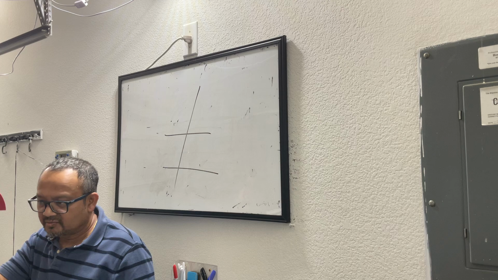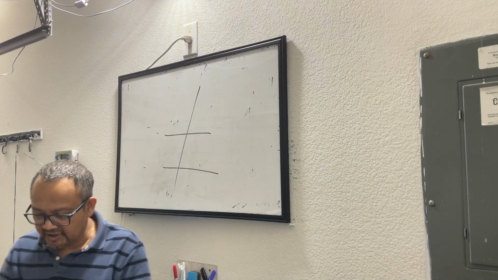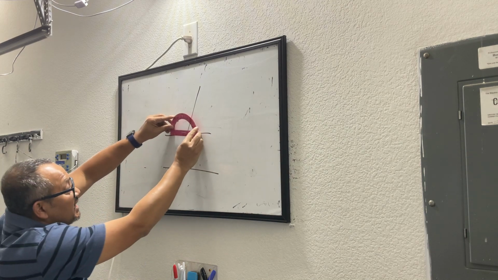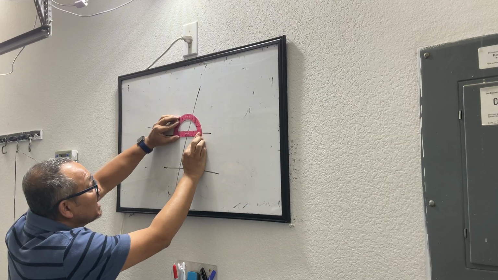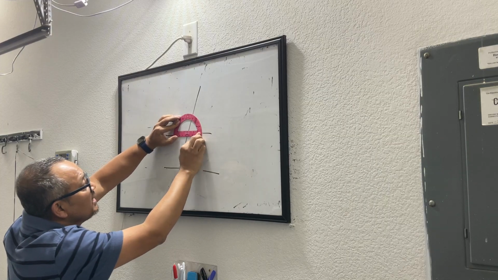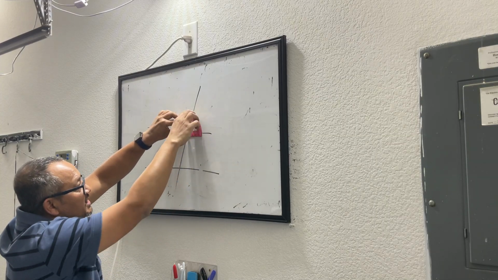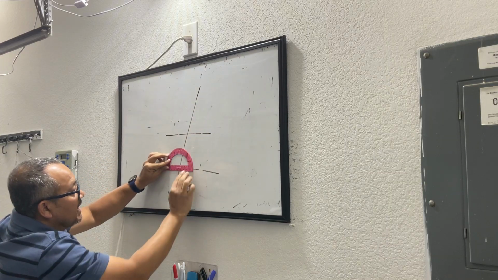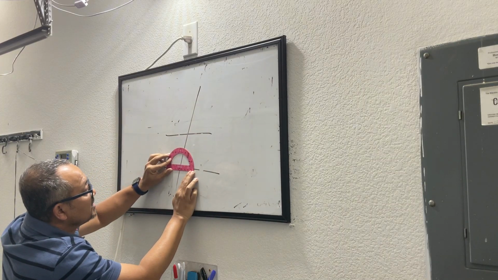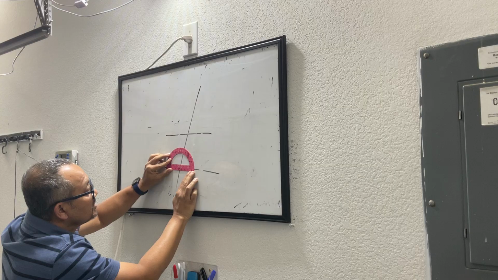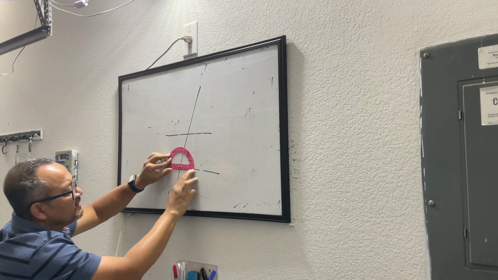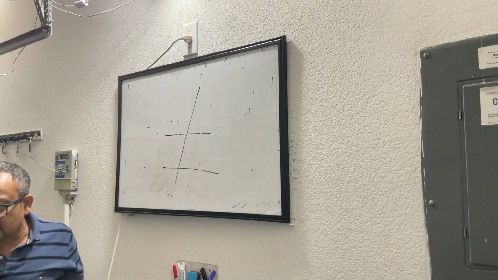A protractor. Okay. Now, if I look at the measurement of this angle, this one is saying like 70 degrees. And if I measure this one also, 74 degrees. That is because of my drawing skills, okay.